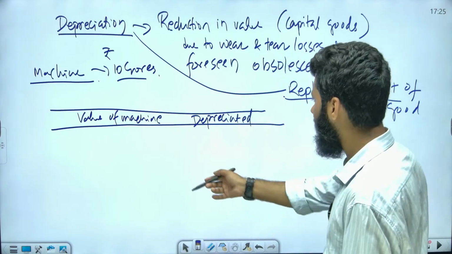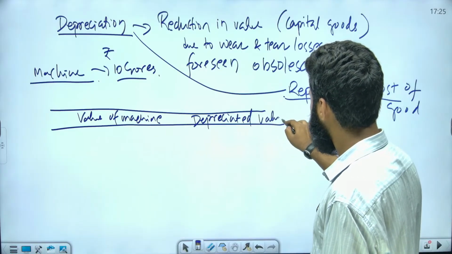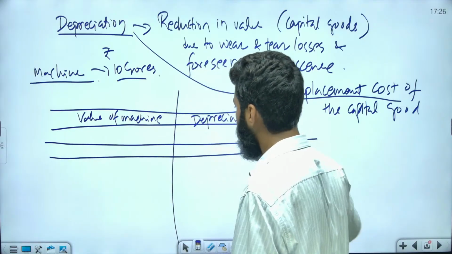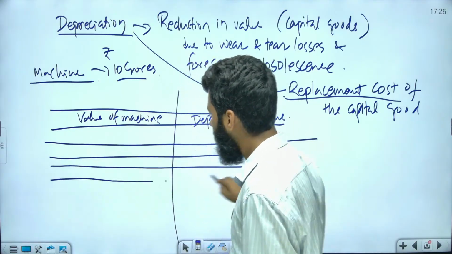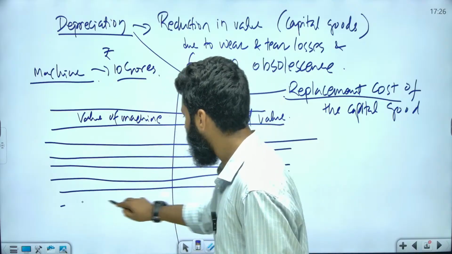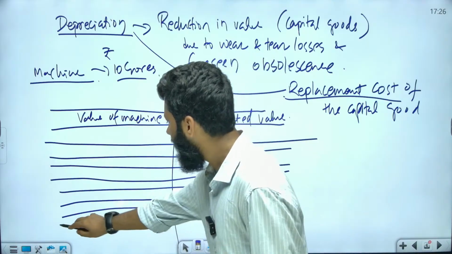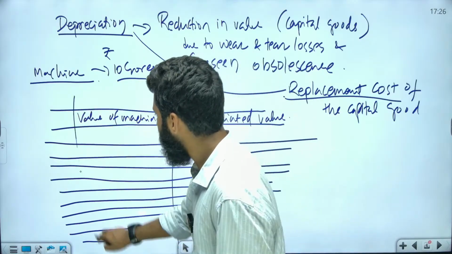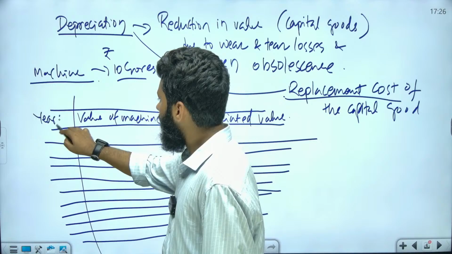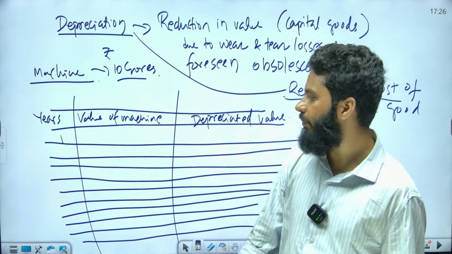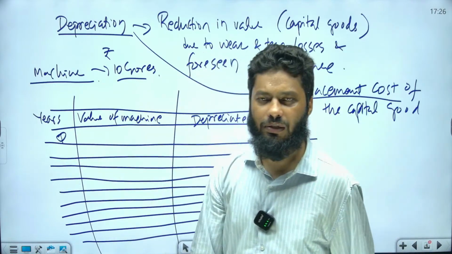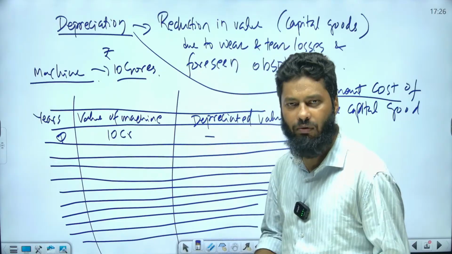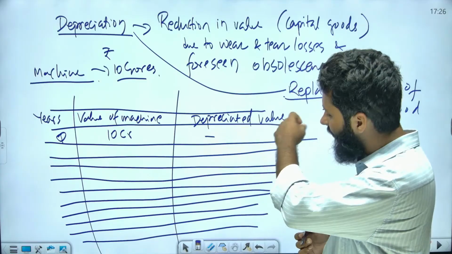For example, this is year 1, year 2, year 3, year 4, year 5, year 6, year 7, year 8, year 9, and year 10. When you have purchased the machine, it is 0th year for you. This is 10 crores. Depreciated value is 0.